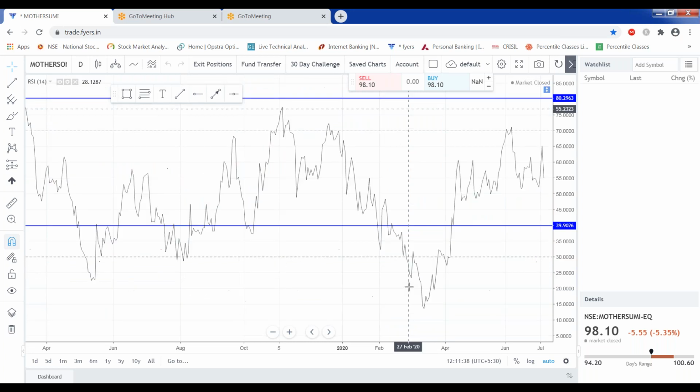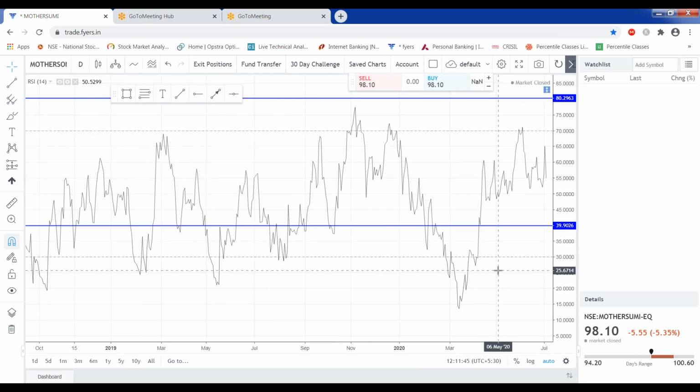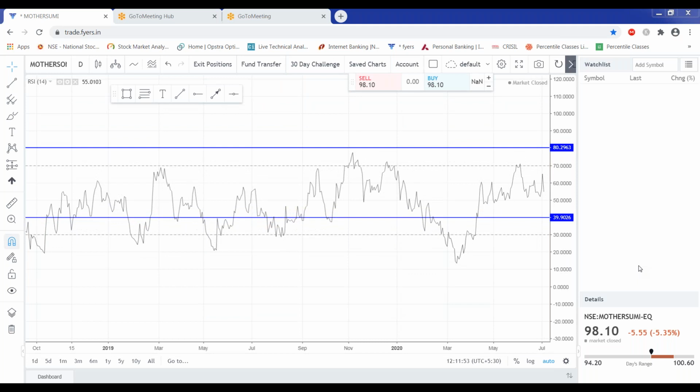Sir, what is the correlation between full moon days and RSI? No. Generally, the RSI period taken is 14. So the default is 14 days. That's why I am sharing the logic of why he has kept the 14 days.